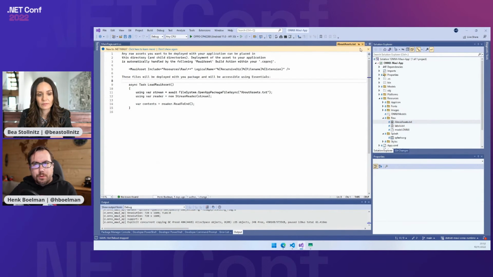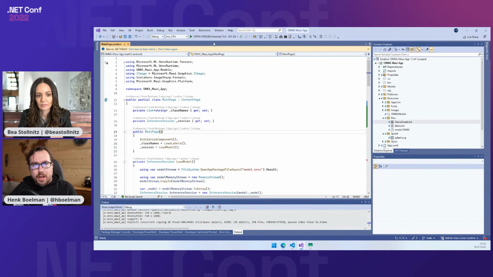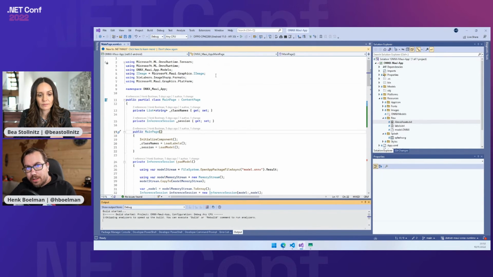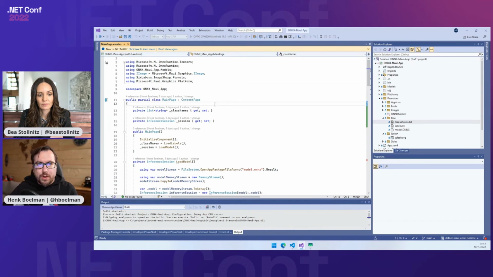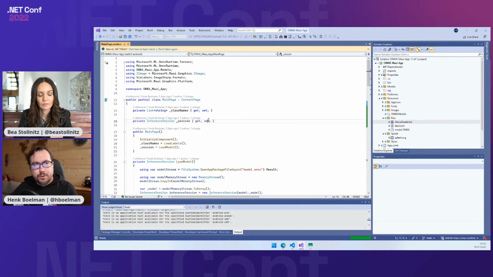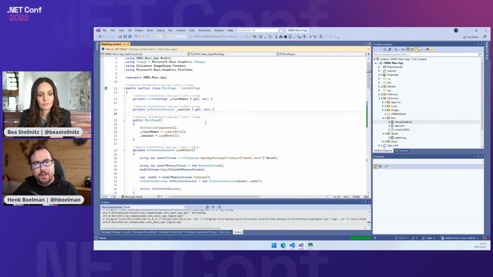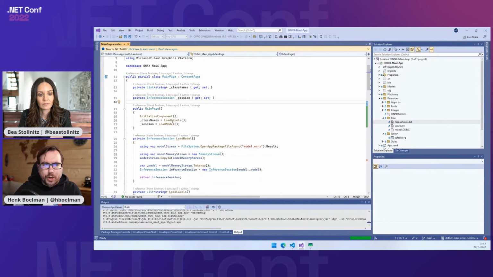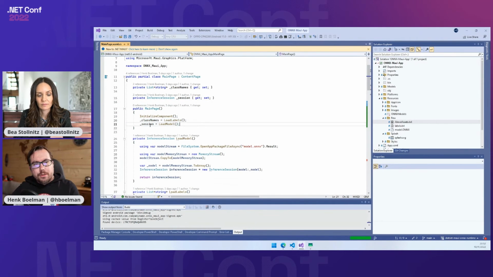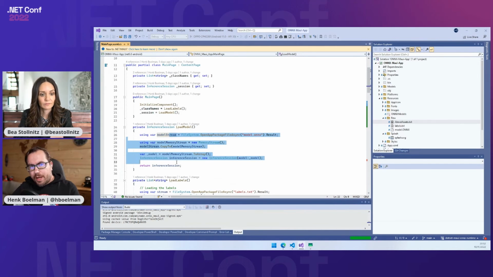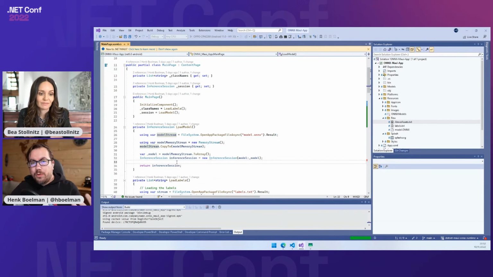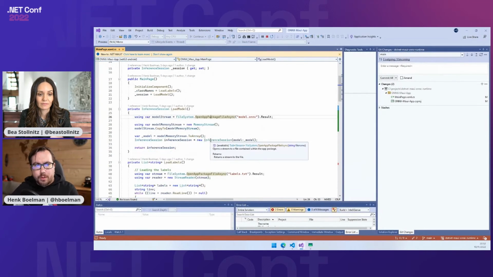So what I will do before I dive into the code is actually run it, because it will take a while to deploy to my phone. And then I will go through the code. So I will do that now. In the constructor, I will load the labels and load the model. Loading models takes time, so you basically want to load the model only once, in the function, and then run data through the model. You don't want to do that on every request.